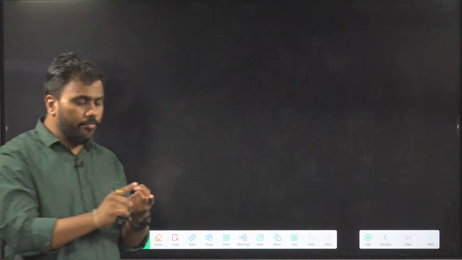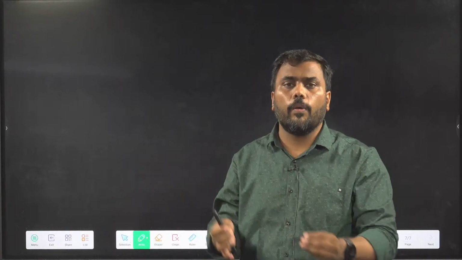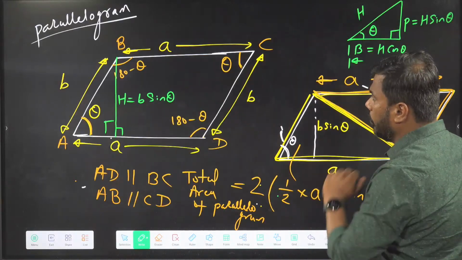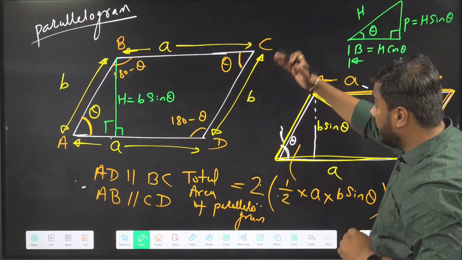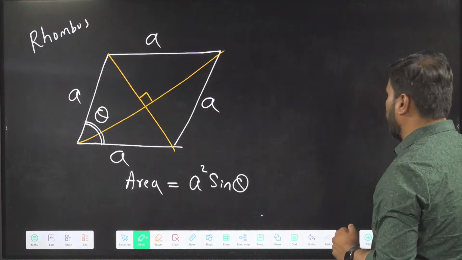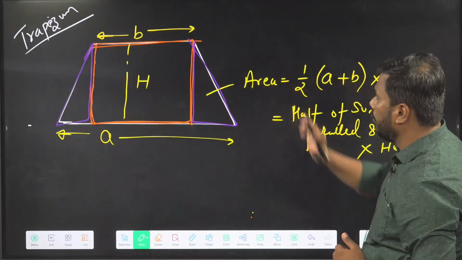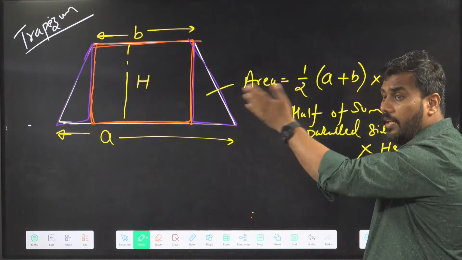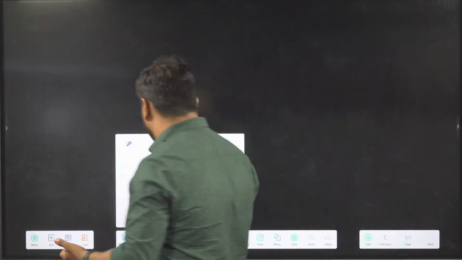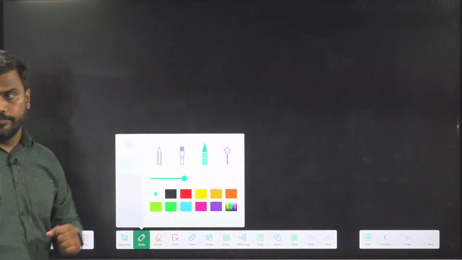Okay, so I have been covering the properties of geometry. I started with triangle. After triangle, I have covered quadrilateral, some of the properties of quadrilateral, and some special quadrilaterals. We have covered parallelogram, when two sides in front of each other are parallel, and rhombus, which is a special case of parallelogram. And right now we have covered trapezium, in which only two sides are parallel and the other two are not. Okay, so let's proceed to the next important concepts of geometry.